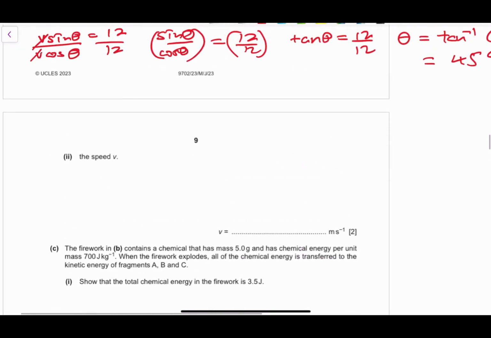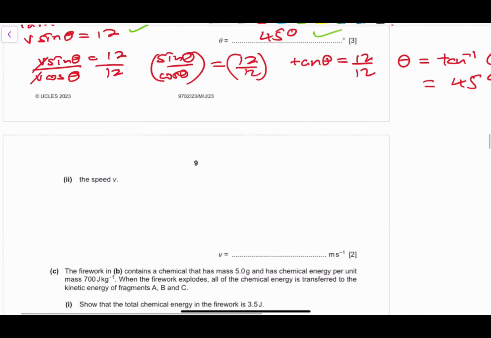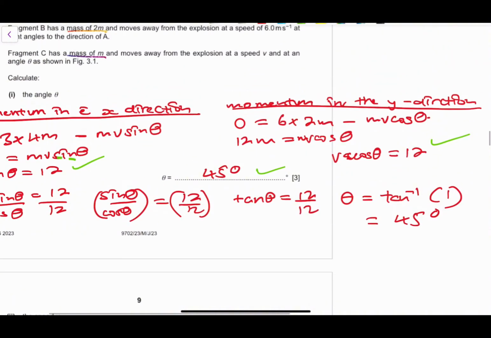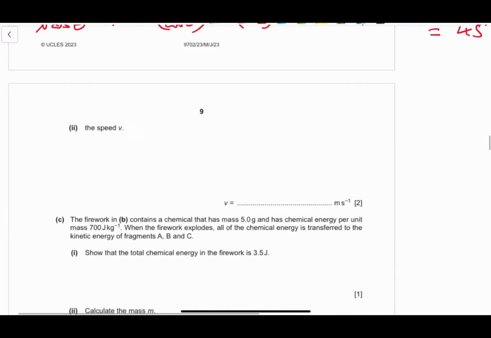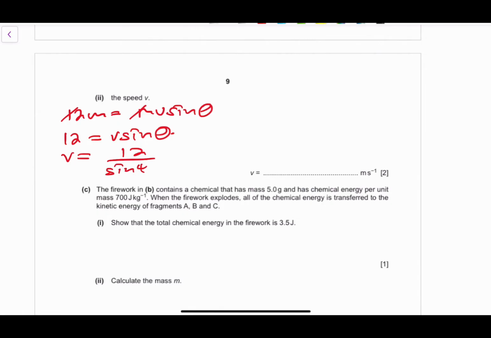I'll move on to the next question. We've been asked to calculate the value of the speed v. Okay, so if we look at the momentum in the Y, let's go back to our momentum in the Y, and we're given that 12m is equivalent to mv sine theta, right? So if the m cancels out, that means 12 is equivalent to v sine of theta. So v is equivalent to 12 over sine of 45, right?